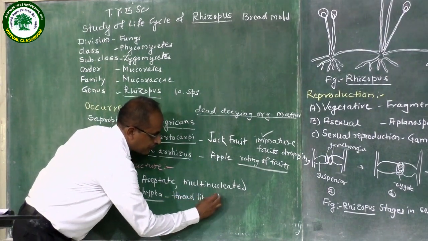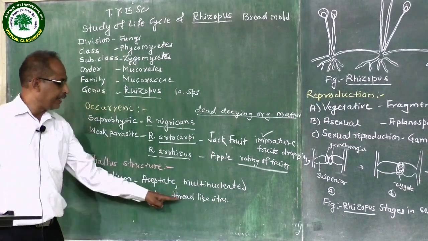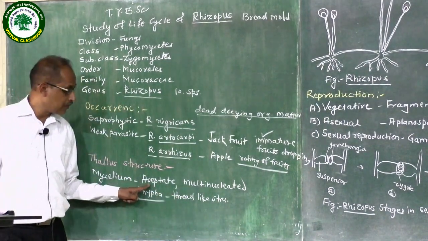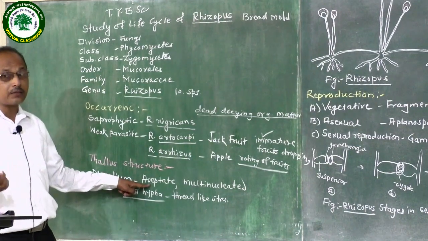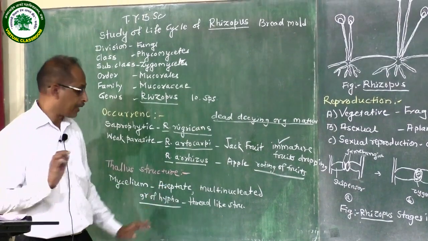In Rhizopus, these threads are aseptate, also called non-septate. Aseptate means septa are absent.